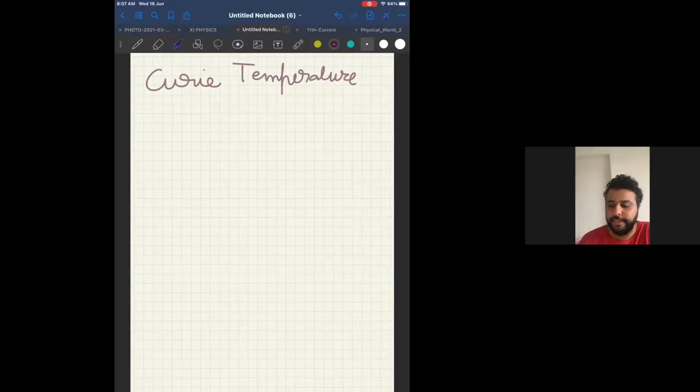Everyone please look at the screen. I have a ferromagnetic substance, and I start heating it, which means I start increasing the temperature. At one point, the ferromagnetic substance loses its domain structure. Every magnet has some domains, meaning certain regions. If I start heating it, at one point the domain structure gets destroyed.